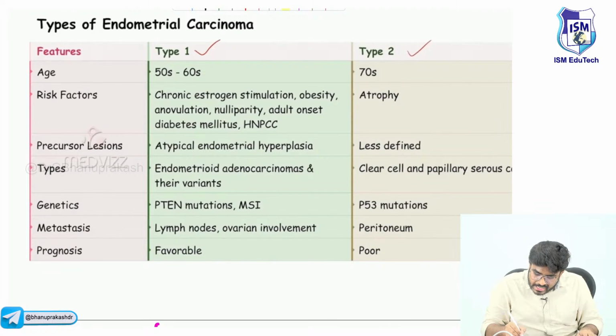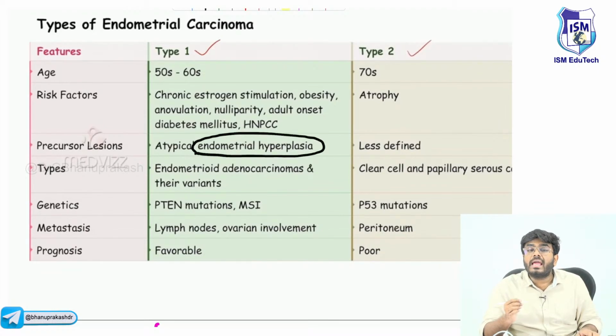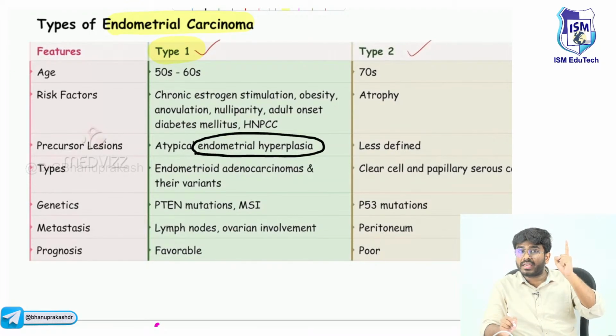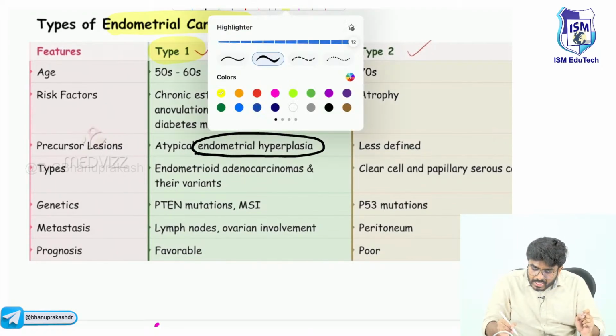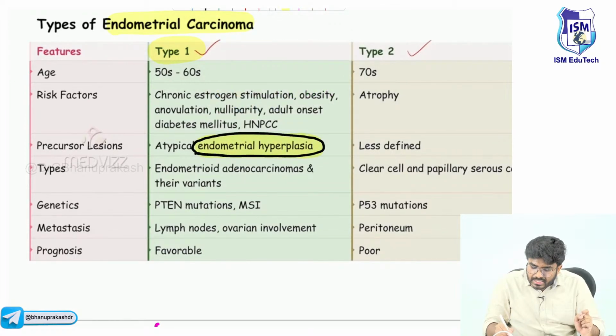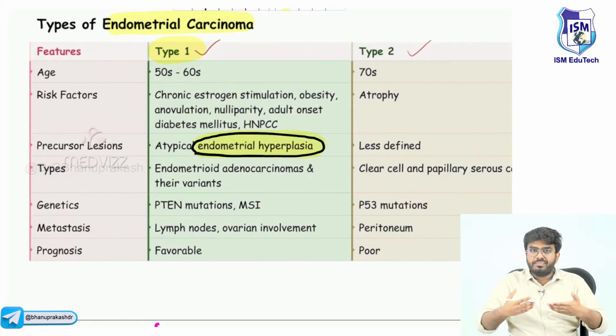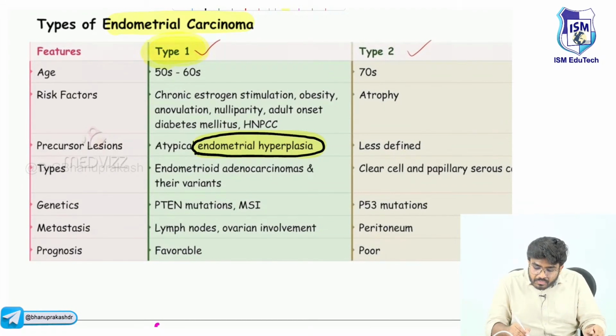When a patient has endometrial hyperplasia, she is going to have type 1 endometrial cancer. I have told you, endometrial hyperplasia can lead to endometrial carcinoma and increases the risk. This is very important for the exams. If there is endometrial hyperplasia in a postmenopausal female, it will cause type 1 endometrial cancer.